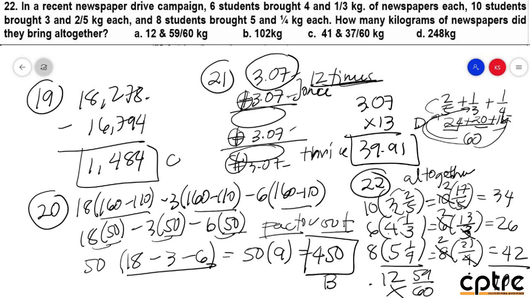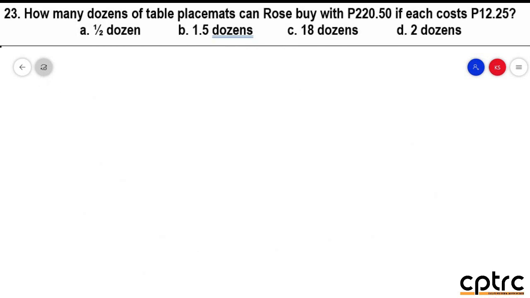Add mo lahat yan, the answer is 102. At anong option pa sa 102? That would be Bravo. So the answer for this item is Bravo. Okay, let's go to number 20.